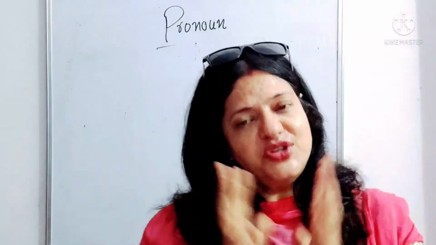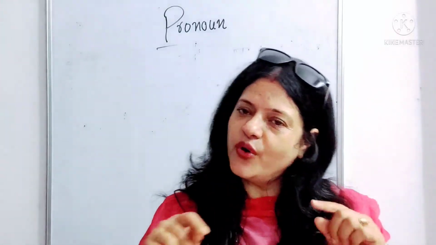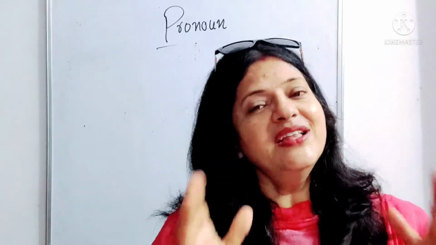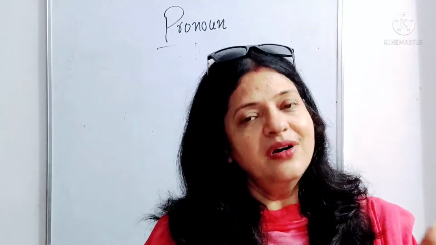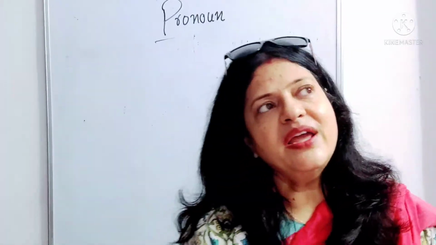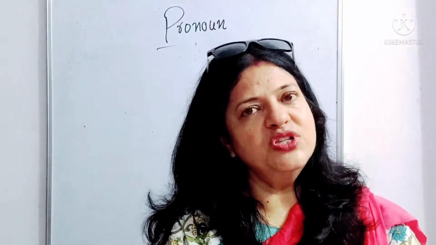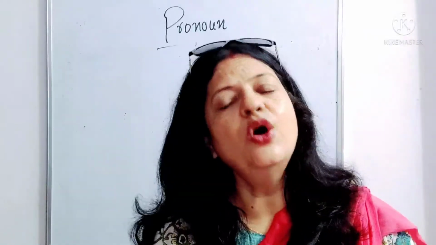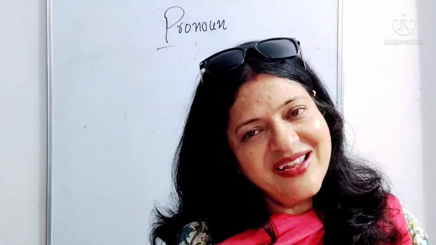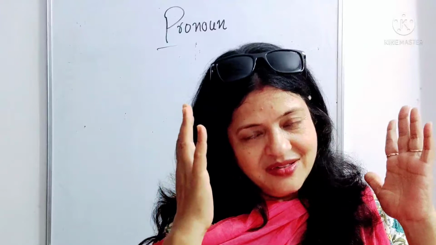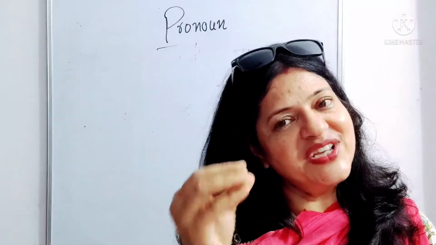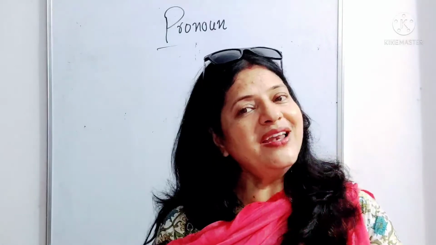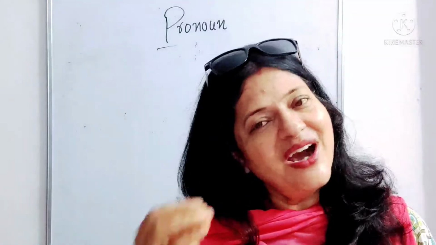Now when two singular nouns are joined by and preceded by each and every, they always take a singular pronoun. Like if we say every soldier and every sailor was in his place, or either Hari or Tom has forgotten to take his book, or either Tina or Rani has not done her homework.